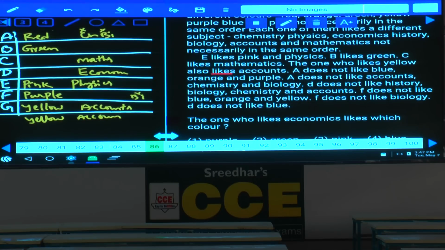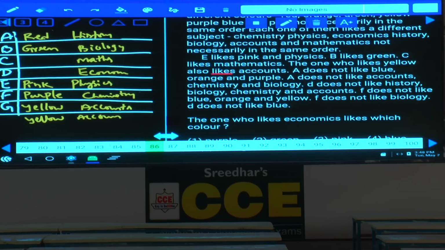Yellow accounts, now we are left with the remaining. Red, green, pink, purple, yellow are done. Coming to biology: it is not liked by F and not liked by A, so who must like it? B. B is biology. Chemistry is not liked by A, so who should like chemistry? F, and this F must like chemistry. If F is chemistry, then what is the subject left over? History. And who likes history? A must like history.